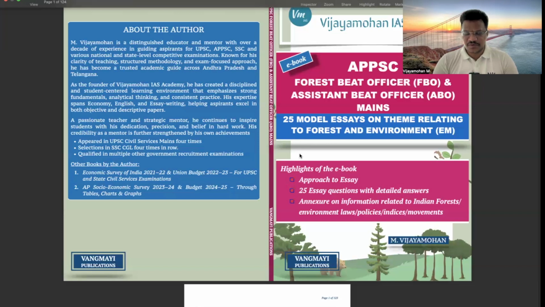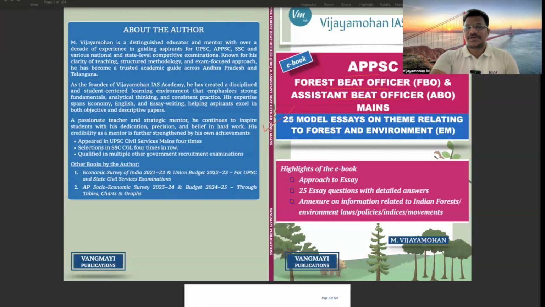Right? Before going further, this is an ebook. This is an application based, app based ebook. It is not downloadable, right? You can read it on mobile and also on a tab, right? So, APPSC Forest Beat Officer and Assistant Beat Officer mains examination.